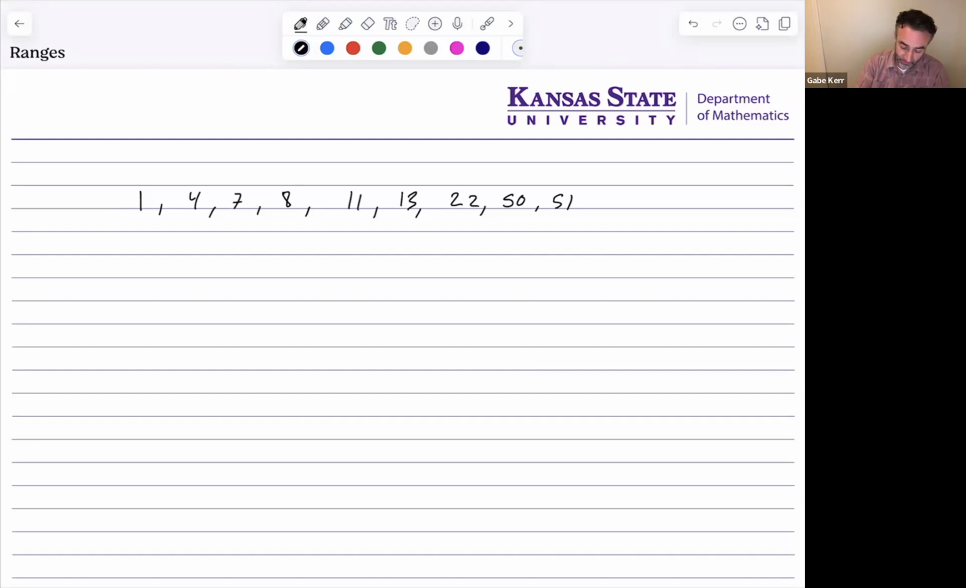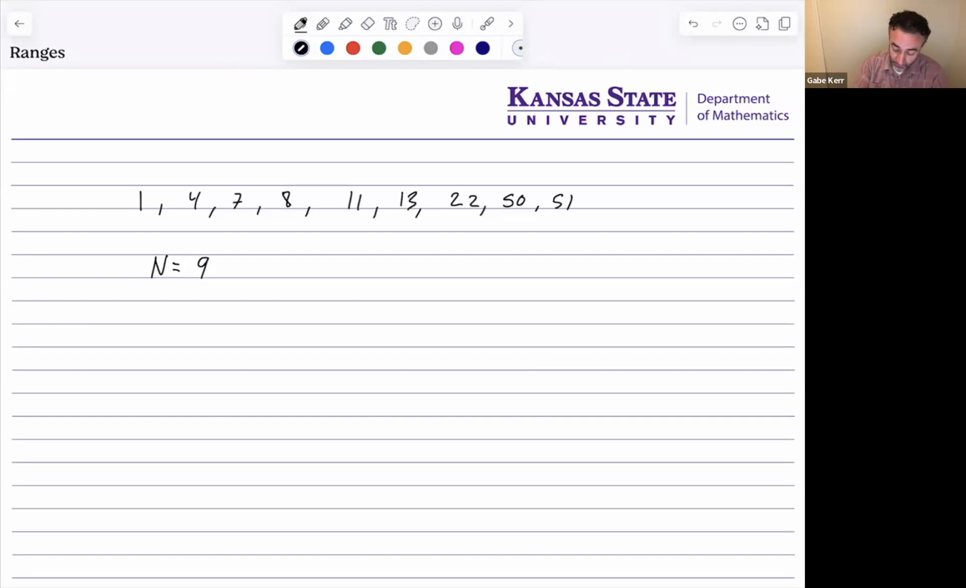So the first quantity, of course, is how many numbers did I just write down? So let's count: 1, 2, 3, 4, 5, 6, 7, 8, 9. So there's 9 numbers. N is the variable we used for the number of data points. It's 9 in this case. And now let's find our quartiles.